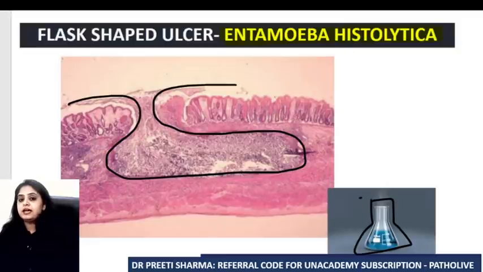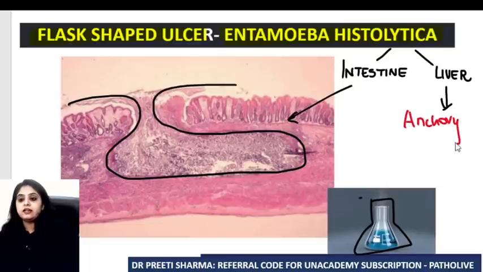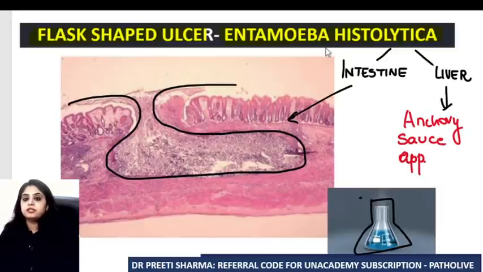point of view? I think everyone knows that Entamoeba histolytica can, number one, involve the intestine, and we have very well seen that in the intestine what kind of an ulcer is it forming? Flask-shaped ulcer. Well, it can also affect the liver, and in the liver it gives a very classical appearance which they give you in the exam, and that is known as the anchovy sauce appearance. Anchovy sauce appearance is seen in the liver with Entamoeba histolytica, and in the intestine it is flask-shaped ulcer.